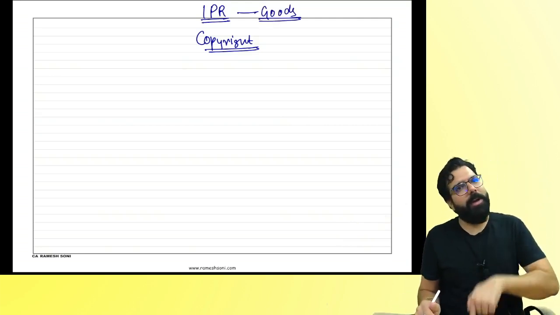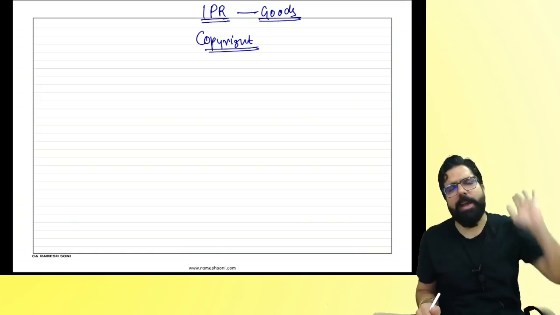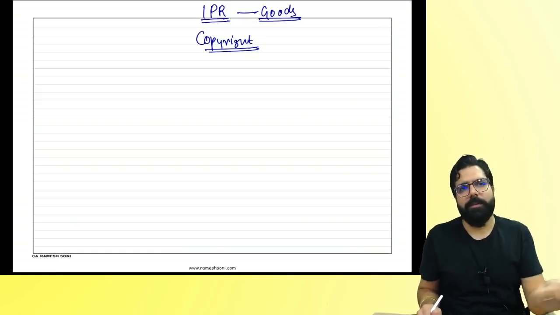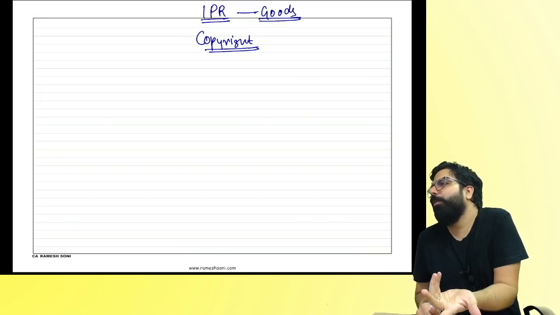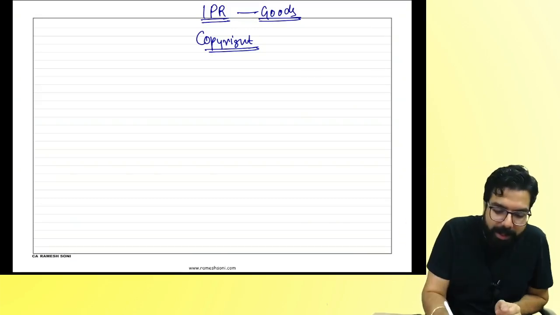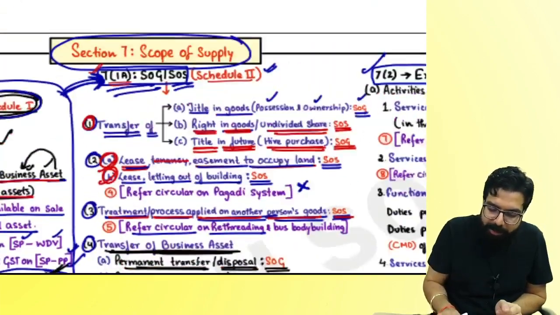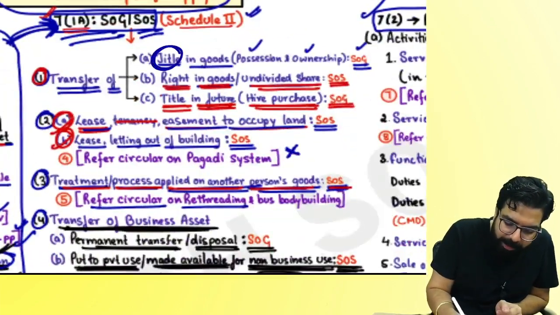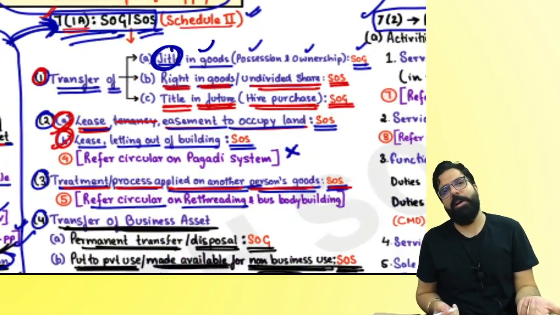Tell me one thing. I own the copyright on my goods. I permanently gave you the copyright. Transfer of title is always supply of goods. Do you remember? But now I'm not talking about that. What they are telling is, if copyright is goods and I transfer the title of my goods, it is always a supply of goods.